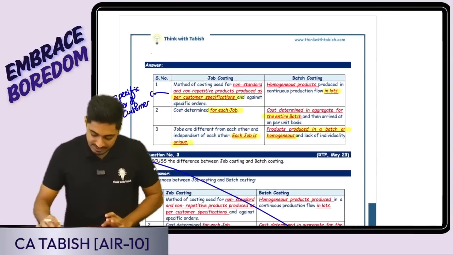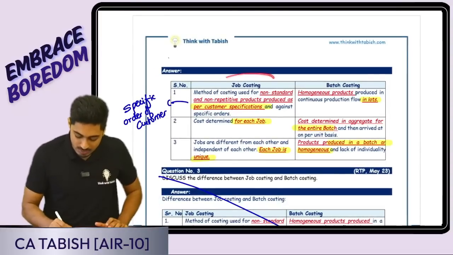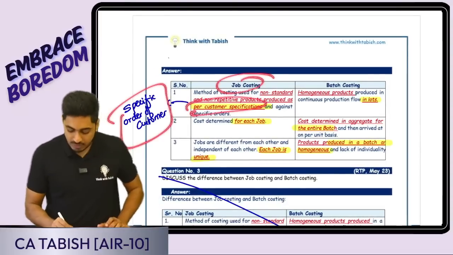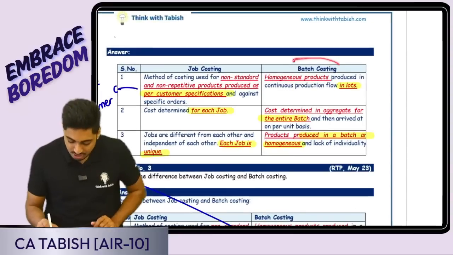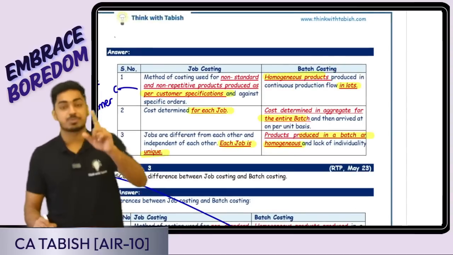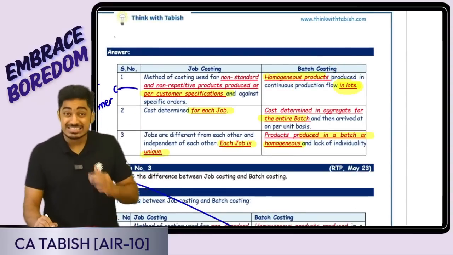So let us see what is happening here. Job costing, how am I producing? Based on the specific requirement of the customer. But in case of batch costing, we are producing homogeneous products. How are they produced? In batches or in lots.